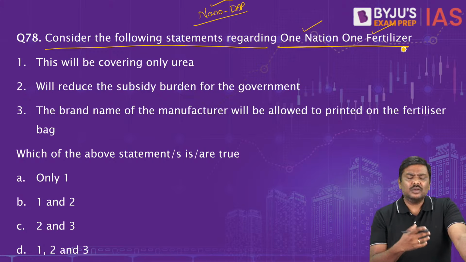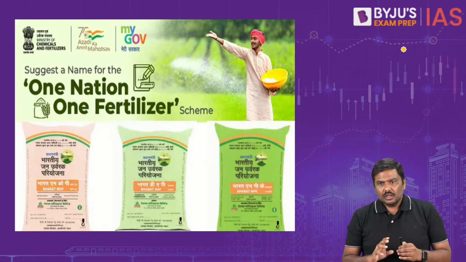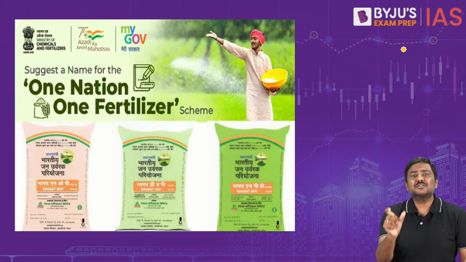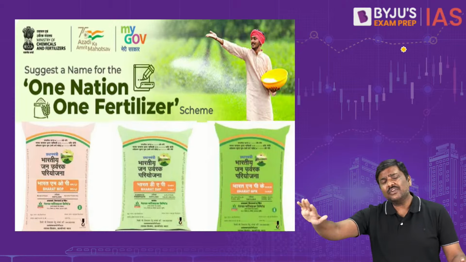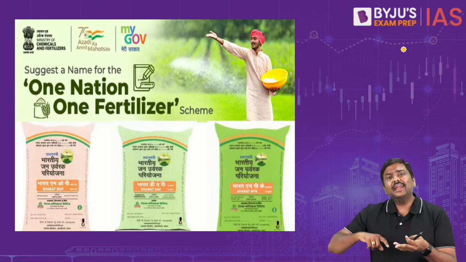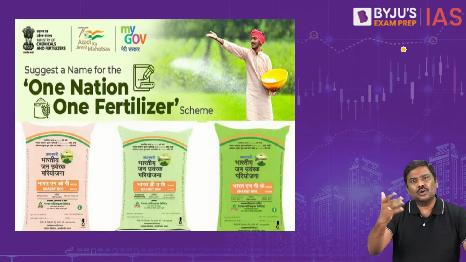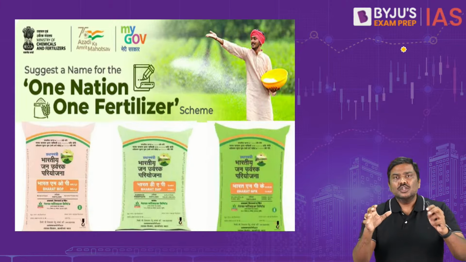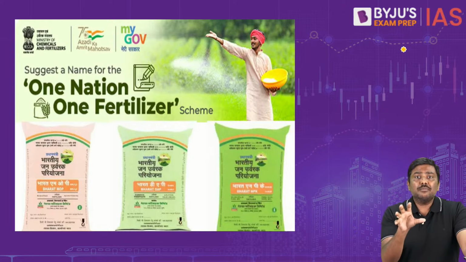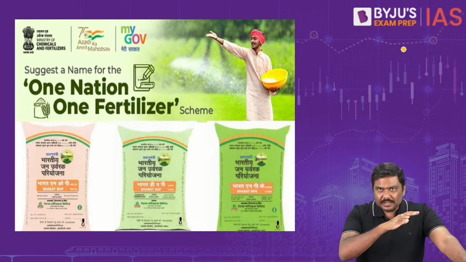What is this one nation, one fertilizer? What it simply means is, irrespective of whoever is manufacturing the fertilizer, it could be urea, it could be complex, it could be DAP, it could be MOP. Of course, we don't produce MOP, but don't worry, we import it. So whoever is the producer of these fertilizers, we will basically have uniform standards now.